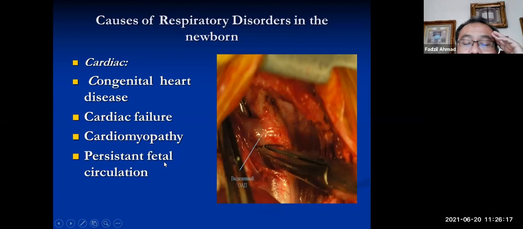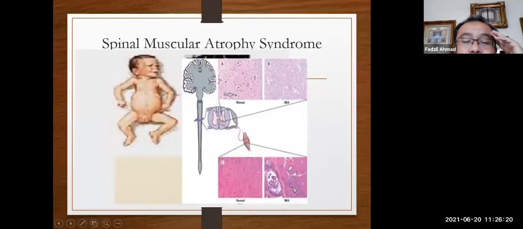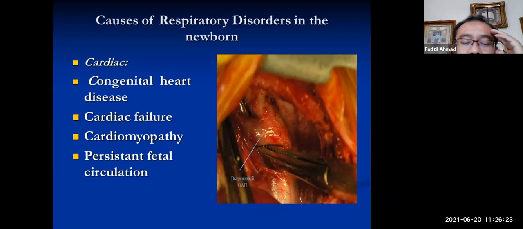The other one is PFC, persistent fetal circulation, which is what it means is that the physiology of fetal circulation didn't change, because in fetal circulation, intrauterine, they work different from the baby, newborn circulation extrauterine. When become persistent, persistence result in they are unable to absorb the oxygen from the air in the lung, and the child develop severe hypoxia and respiratory distress.